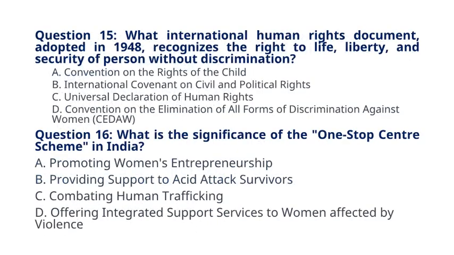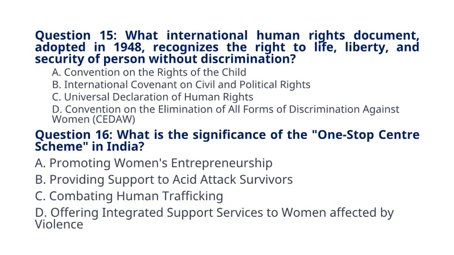Question 15. What international human rights document, adopted in 1948, recognizes the right to life, liberty, and security of person without discrimination? A. Convention on the Rights of the Child. B. International Covenant on Civil and Political Rights. C. Universal Declaration of Human Rights.